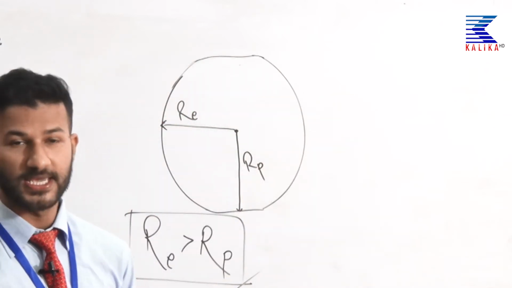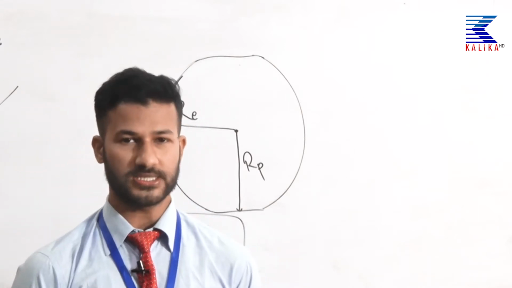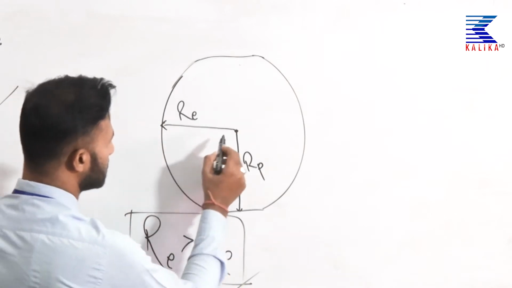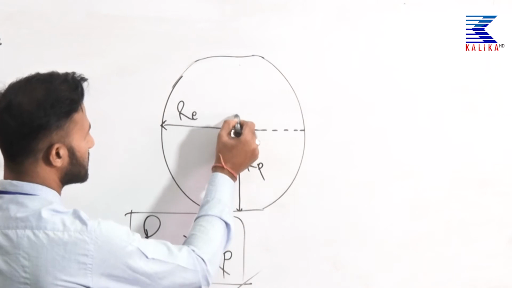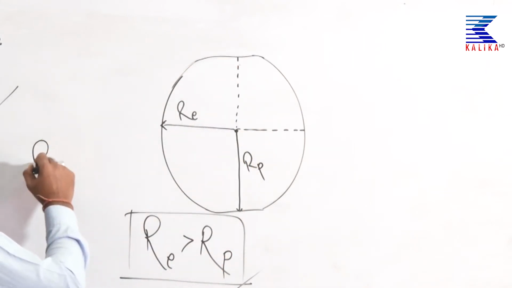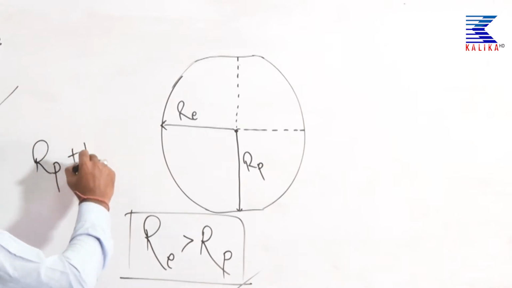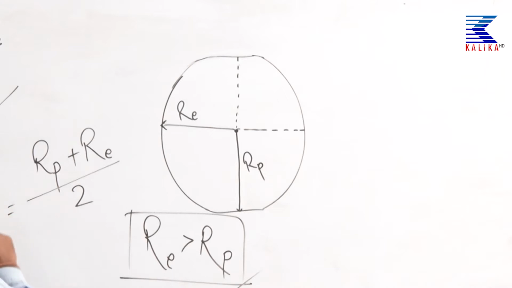That is why we need to take average of diameter from these two regions of the earth. The equatorial region, this is equatorial diameter and this is polar diameter. So, what we need to do, polar diameter plus equatorial diameter divided by 2 would give average diameter of the earth.